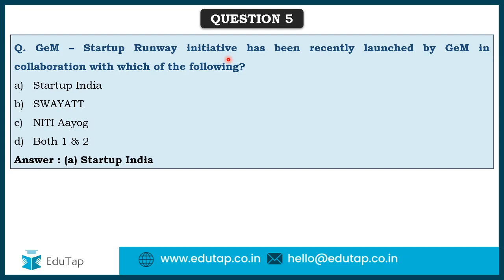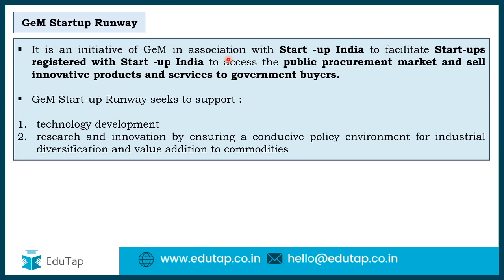Okay, and if you knew this answer, that's really nice, because Startup India and GEM have collaborated together to come up with this Runway initiative. And why has it been launched? It has been launched to facilitate the startups which are registered with Startup India to access the public procurement market and also sell innovative products and services to the government buyers. So basically, it provides startups registered under Startup India a marketplace and gives them buyers in the form of government departments and ministries.